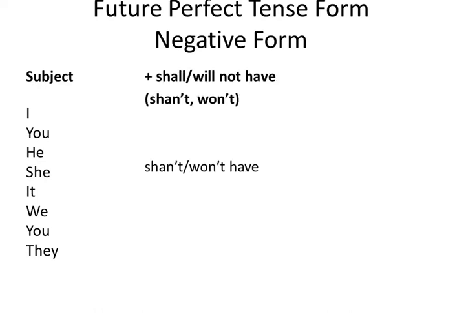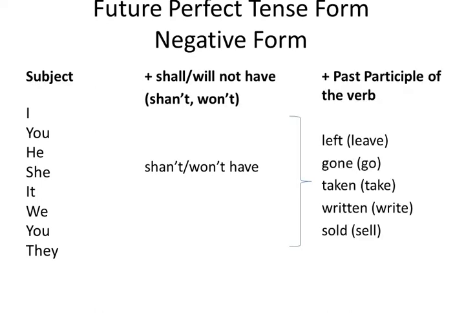In negative form, we use subject plus shall, will not have. In contracted form, shan't, won't, plus the past participle of the verb.